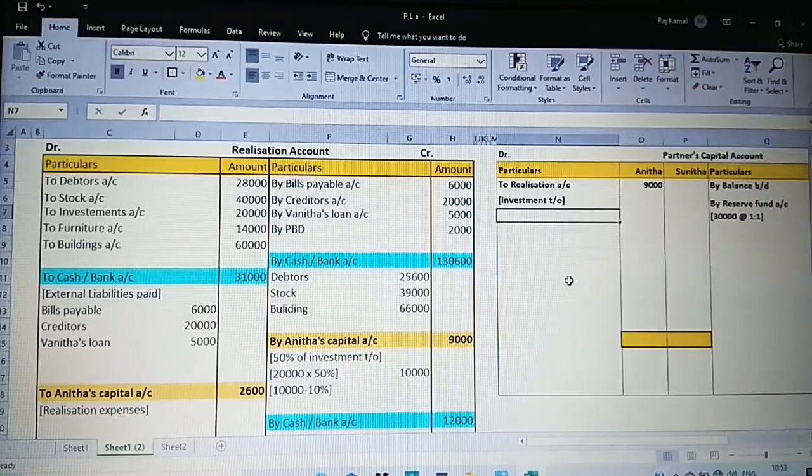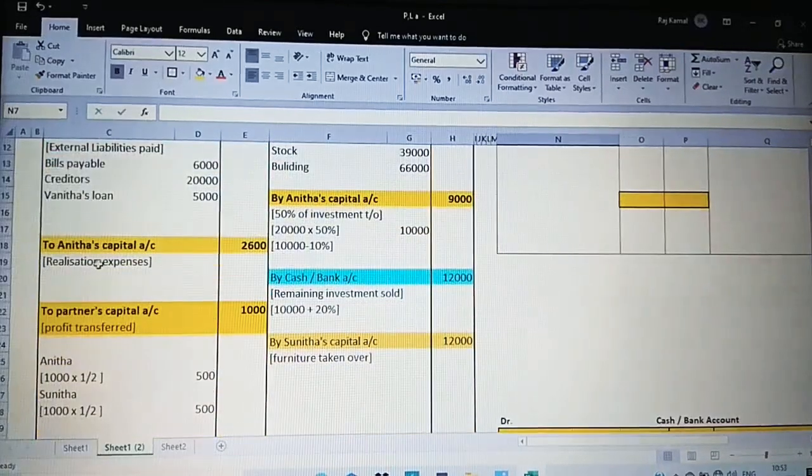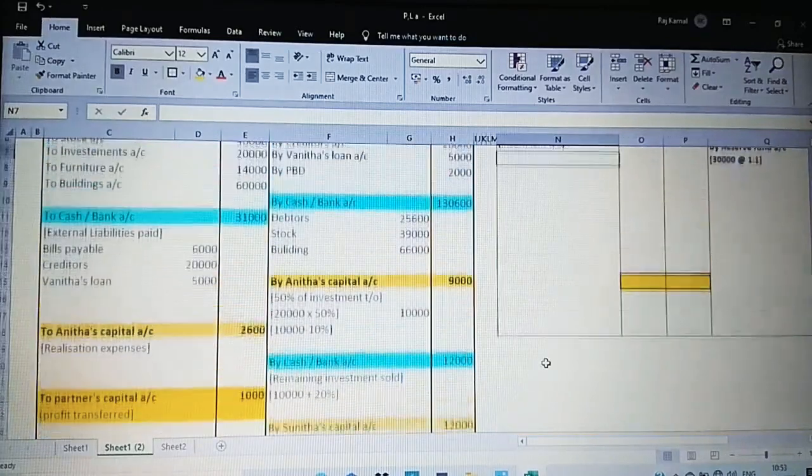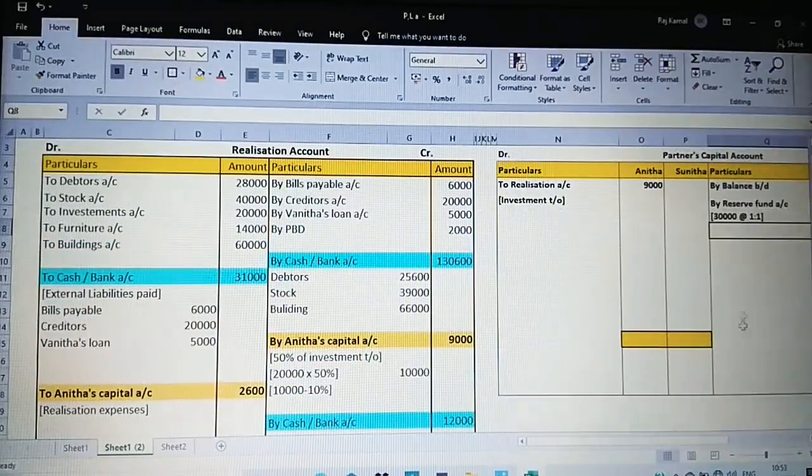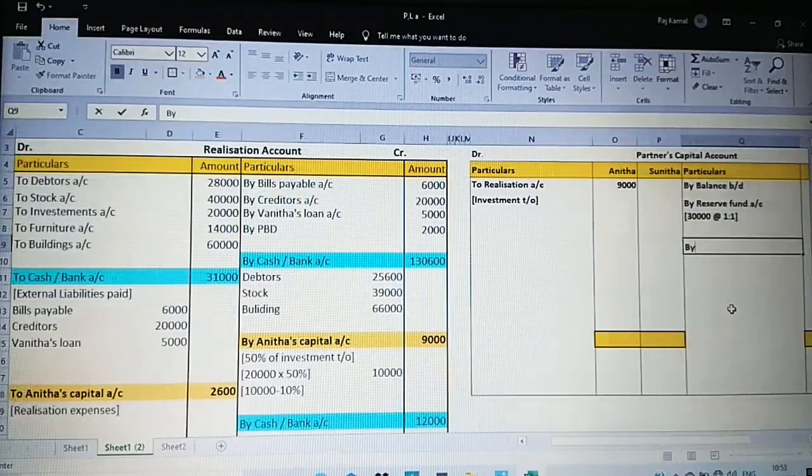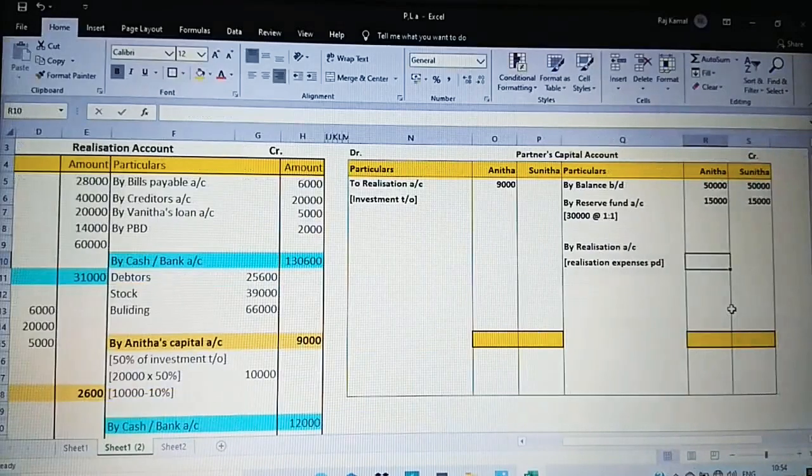Next, on the debit side, again realization expenses, that is going to be posted on the opposite by realization account. Realization expenses paid. For Anita only 2,600. So this step is over.